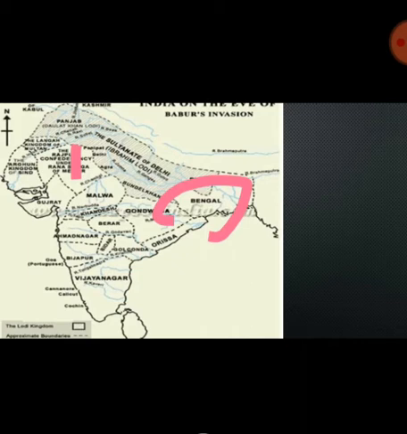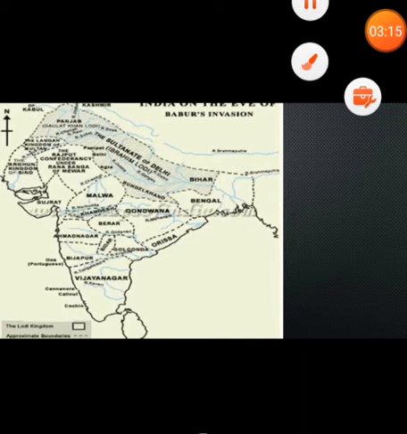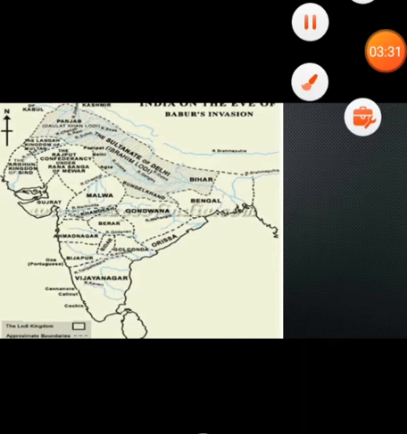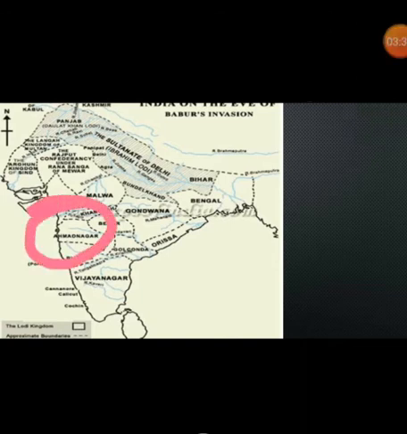Now the next one is Shah Jahan. Shah Jahan controlled the part called Deccan: Ahmednagar, Bijapur and Golconda. Let's discuss one by one. Ahmednagar is in the state of Maharashtra. Here is Ahmednagar, I'll show you. It is a part of Maharashtra.